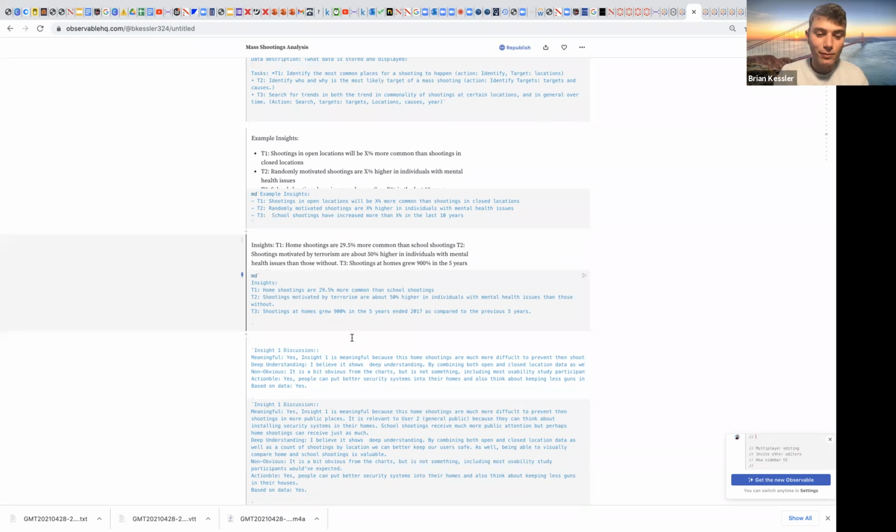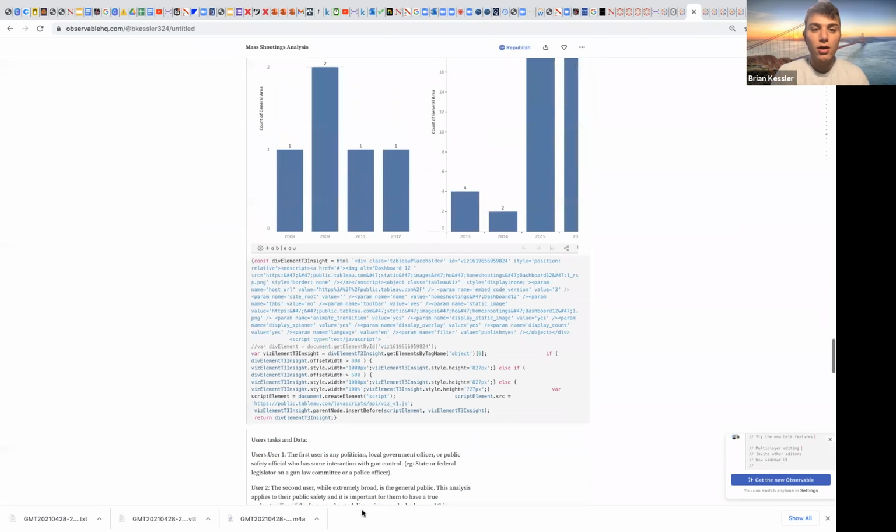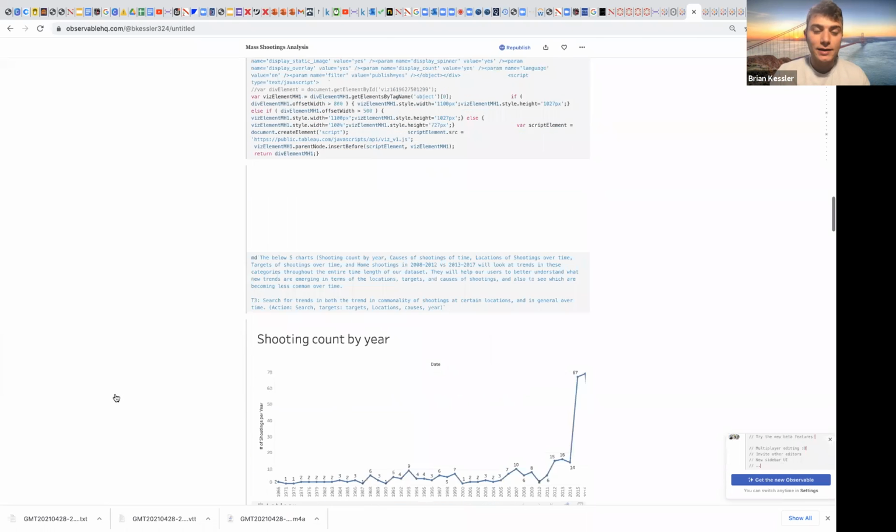And talking about this a bit more, I think it does show a deep understanding because by combining both open and closed locations data, as well as the shooting locations, we can better help keep our users safe. Also, I think being able to combine both of those visually is valuable. I think it's actionable because people can have better security in their homes and also think about keeping fewer guns in their homes. Moving on to our second task.